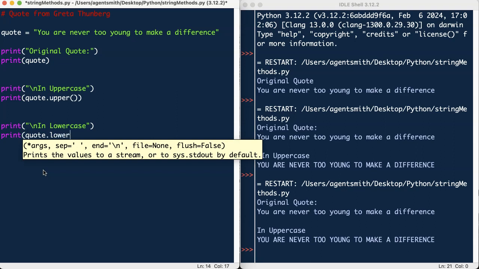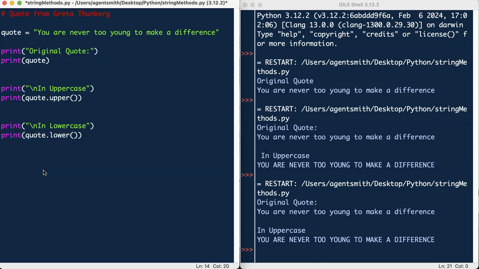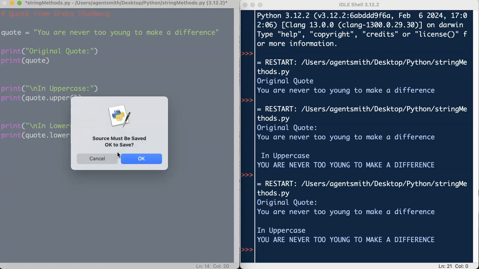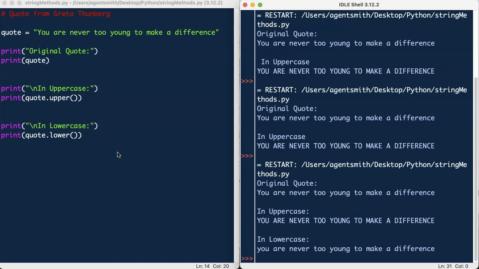So the method is .lower, just like that. We have to have the brackets after the method as well, okay? Because sometimes you might want to put something in those brackets. And we'll run that one. Excellent.